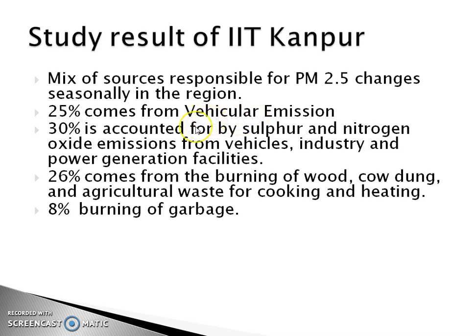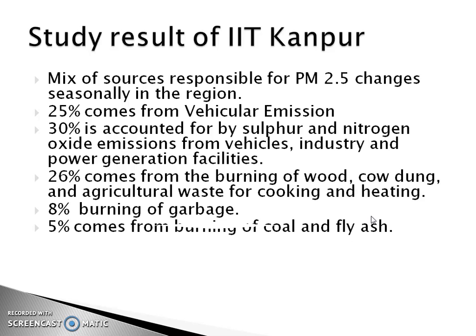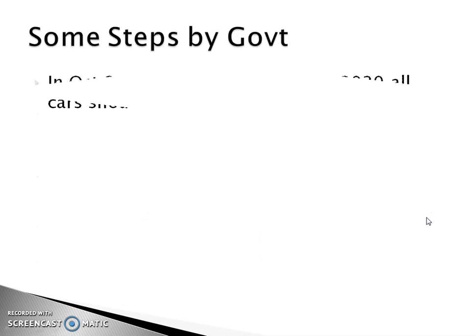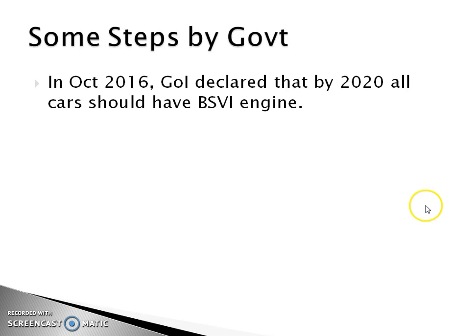25% is vehicular emission, 30% is vehicle industry and power generation, 8% from burning of garbage, 5% comes from burning of coal and fly ash, and 4% comes from agriculture and road dust, and 2% from construction dust.